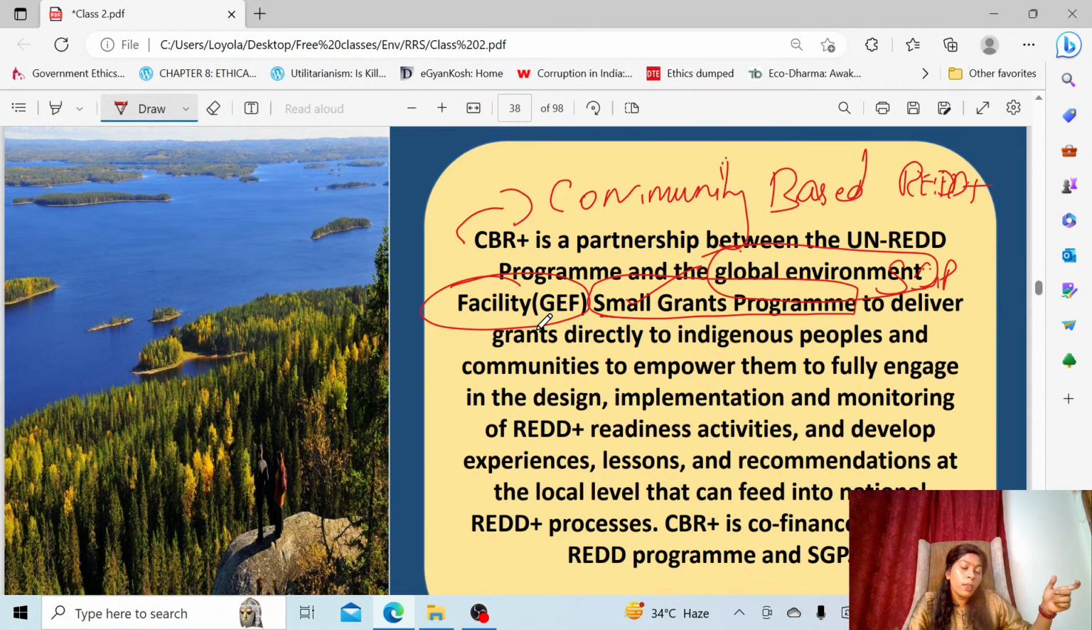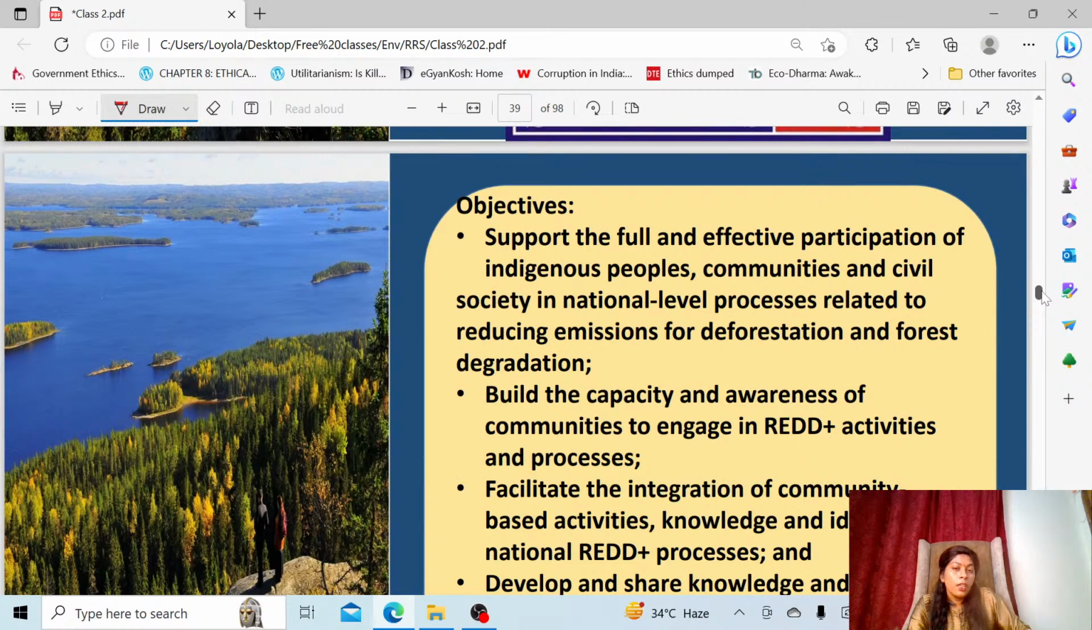This is financed by the REDD program, which already receives funds through various ways we have seen. Along with that, the SGP, the Small Grants Program, will also fund this project. Okay, right. So these are some of the objectives which you can learn.